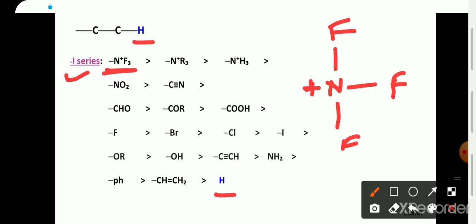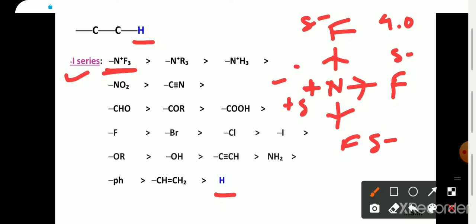and fluorine has the highest electronegativity of 4. So electrons will shift towards fluorine. So fluorine will gain a delta negative charge and there will be a 3 partial delta positive charge on nitrogen. It was already electron deficient, and by the additional 3 delta positive charge, it will become more electron deficient. So it will show the highest minus I effect, then NR3+, then NH3+.